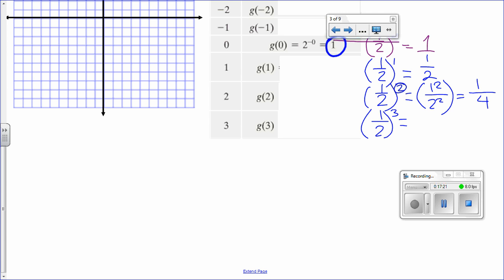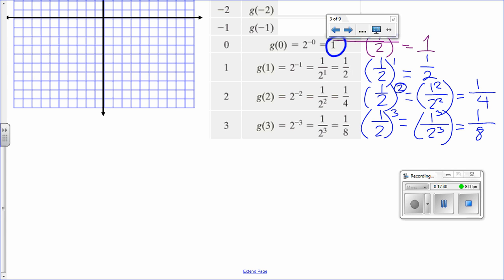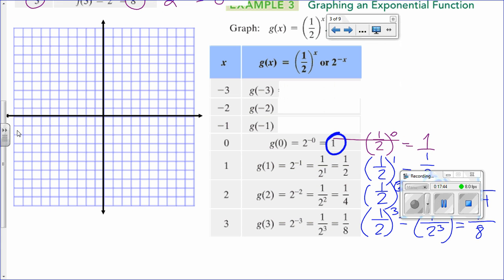Again, we must distribute the exponent to the numerator and the denominator. So that will be 1 cubed over 2 cubed. 1 to the power 3rd is 1. 2 to the power 3rd is 8. So that will become 1/8. So let's check our answers. 1/8, 1/4, and 1/2. Now let's go to the negative exponents. Let's see what's going to happen there.